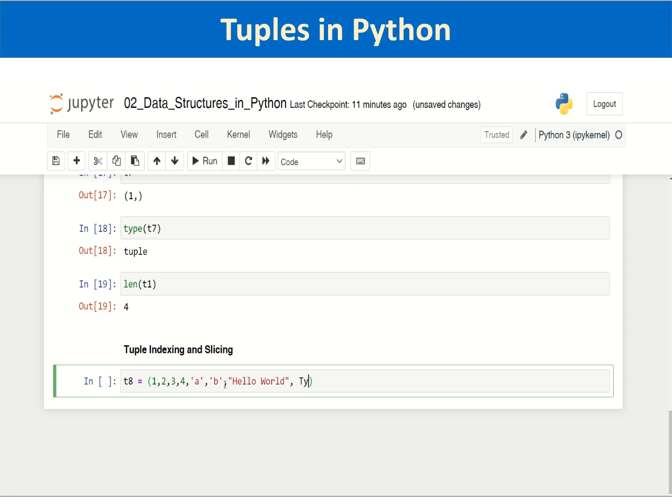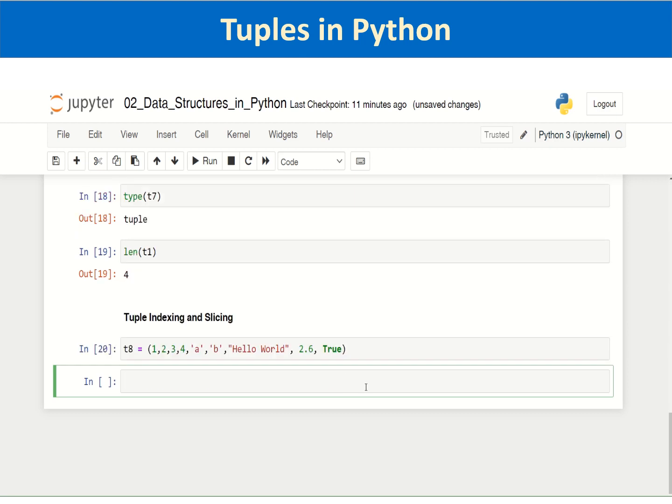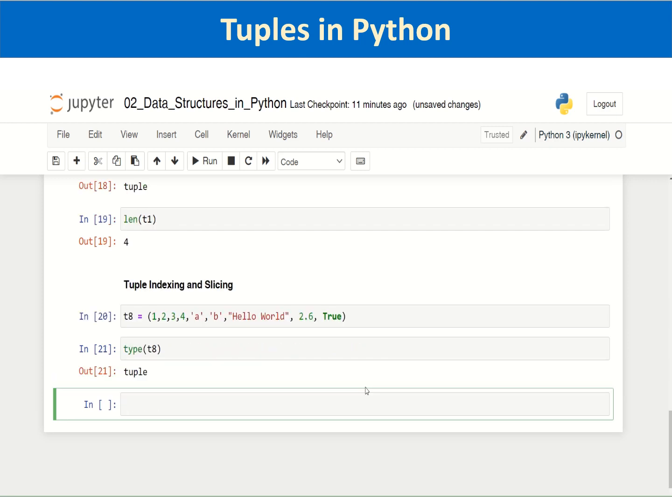Then I will also pass a float. I will also pass a boolean. So let us check the type of T8. It is a tuple.